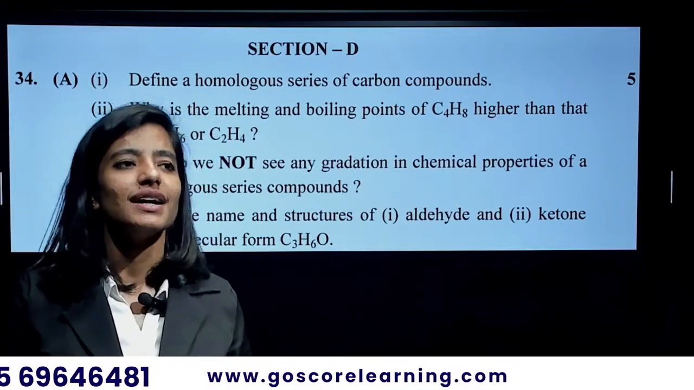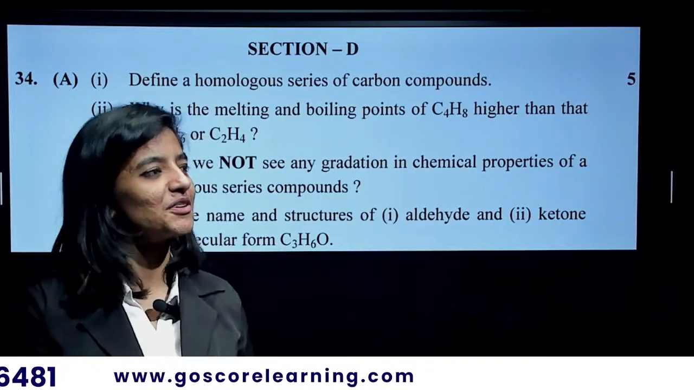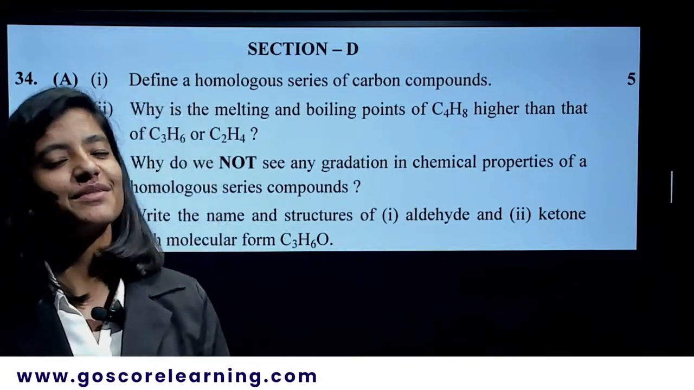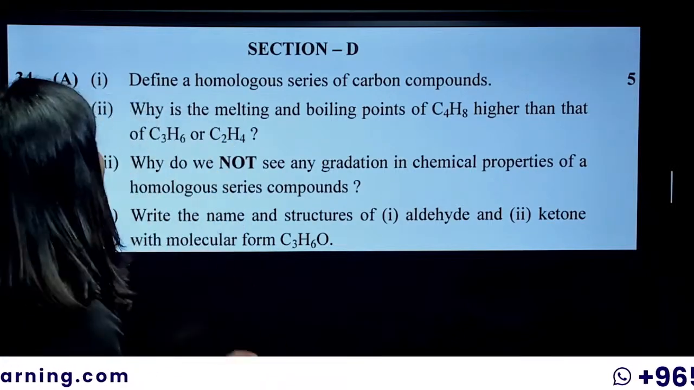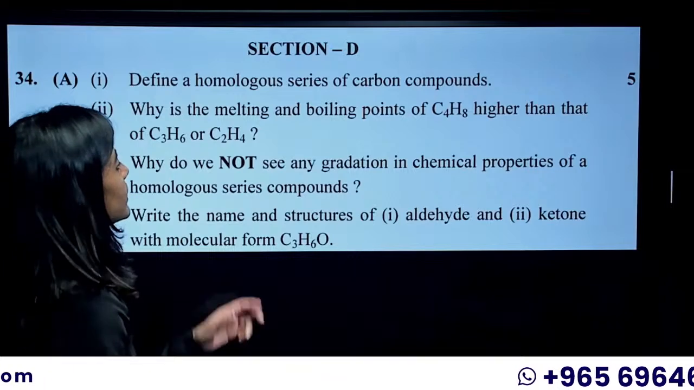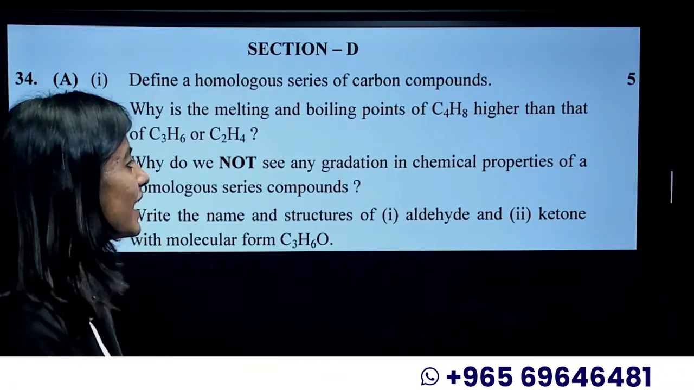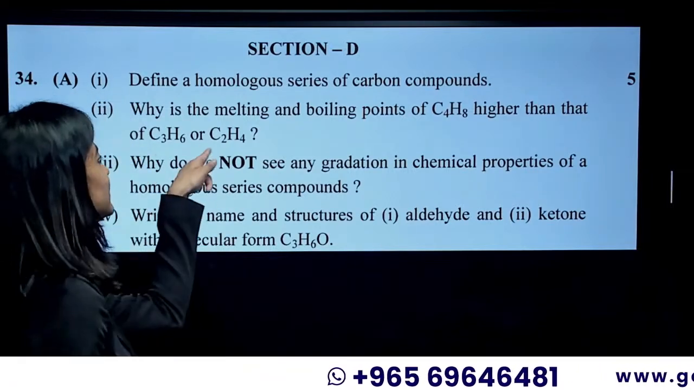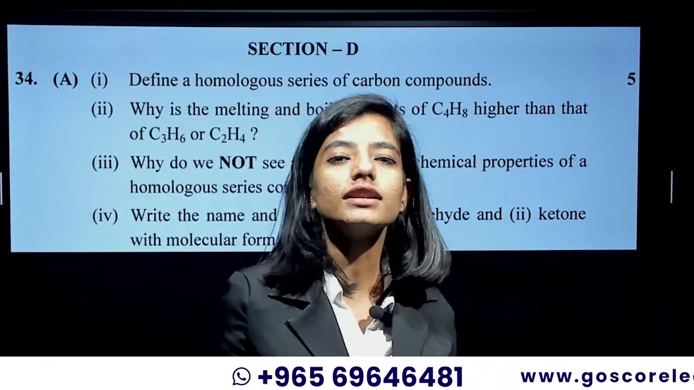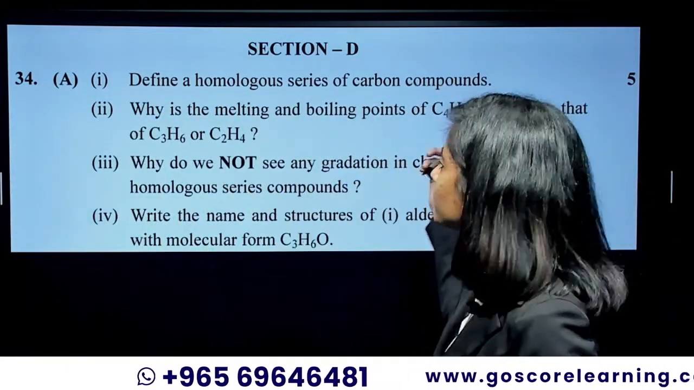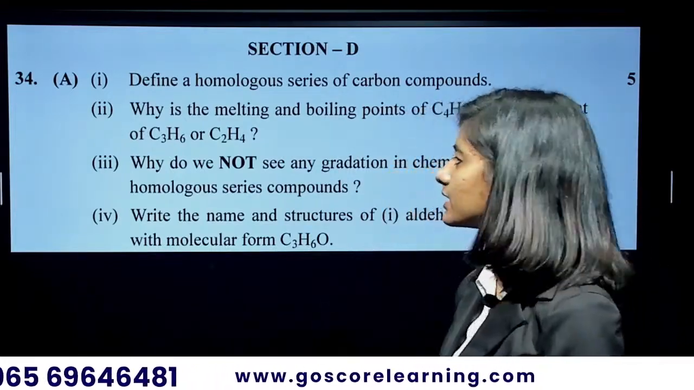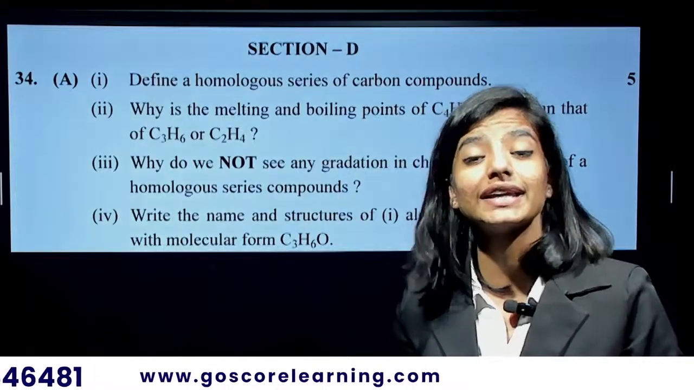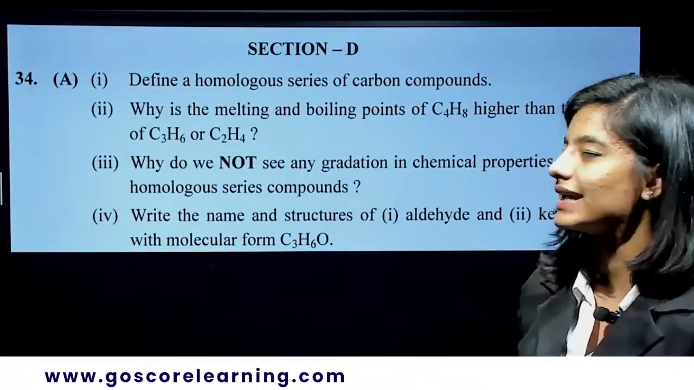Again, I explained this in one of my revision sessions, so if you want more details, kindly check it out. Now, why are the melting point and the boiling point of C4H8 higher than those of C3H6 and C2H4? They are the adjacent or neighboring members of a homologous series. Homologous series of what? Alkenes, with the ENE. Okay, the alkene homologous series.